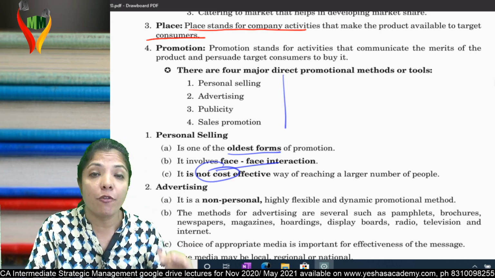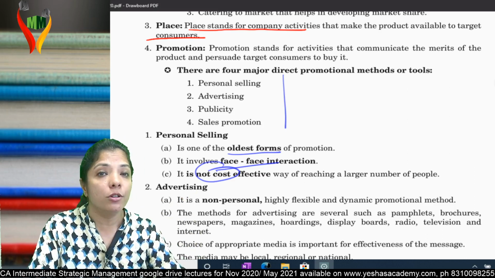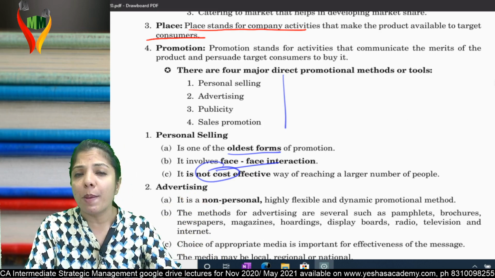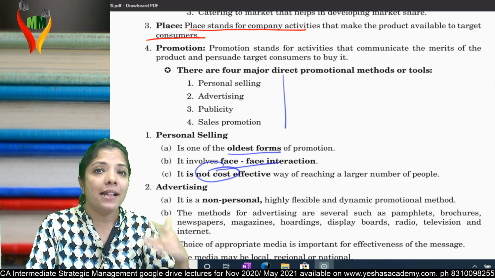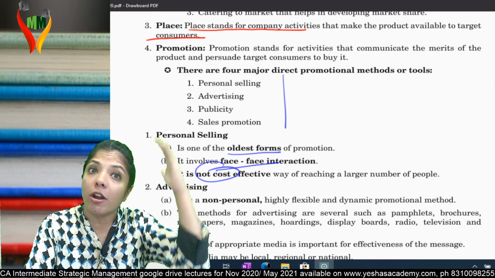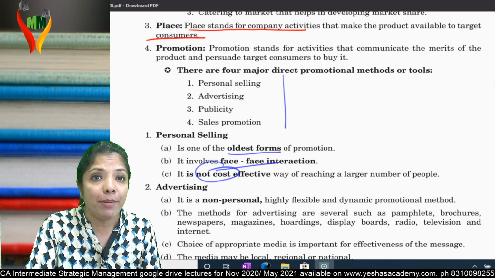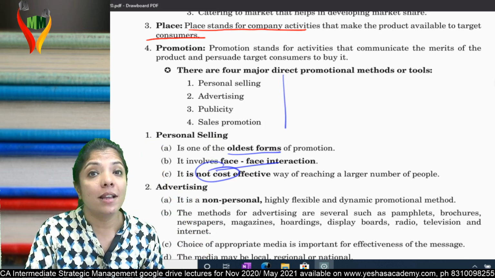For example, if I go for signboards, glow signboards, newspaper ads, TV ads, radio, I may go for ads on trains, on auto rickshaws, on buses, I go for pamphlets. All of these I have to pay for. This is called advertisement.